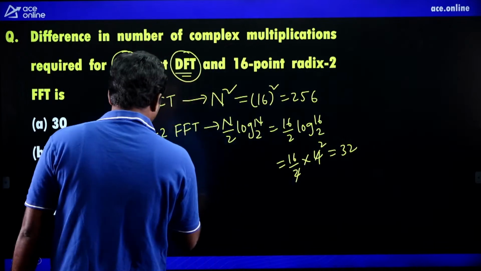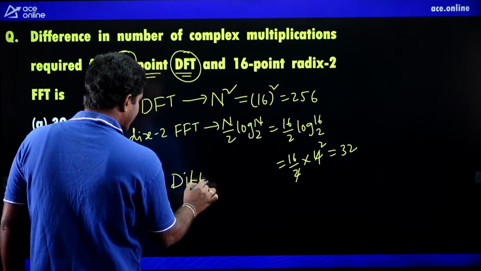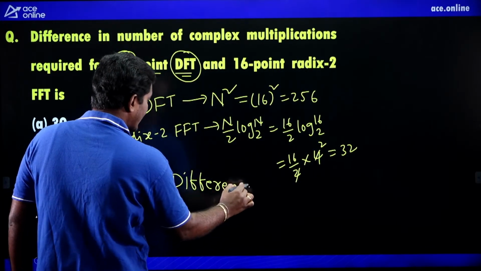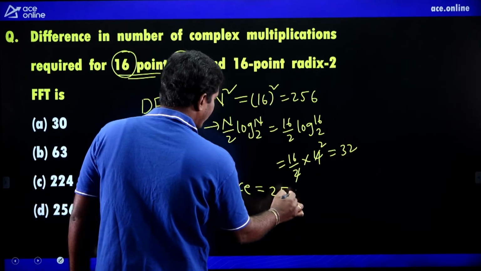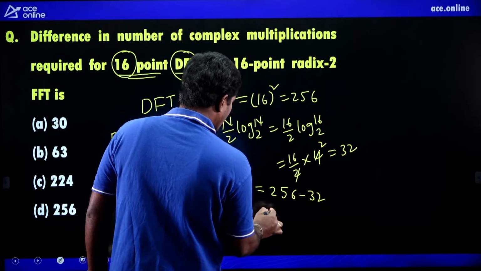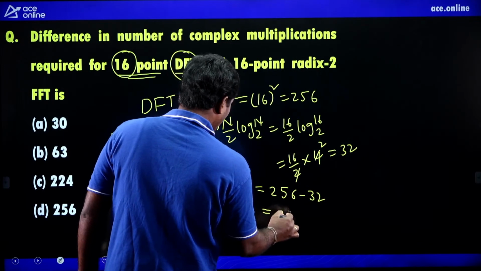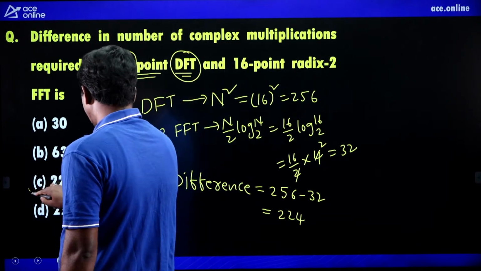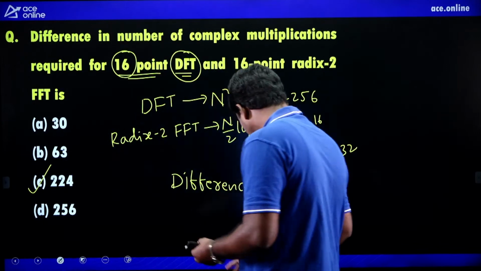He is asking the difference. What is the difference? 256 minus 32. So you will get 224. So the right option is C.